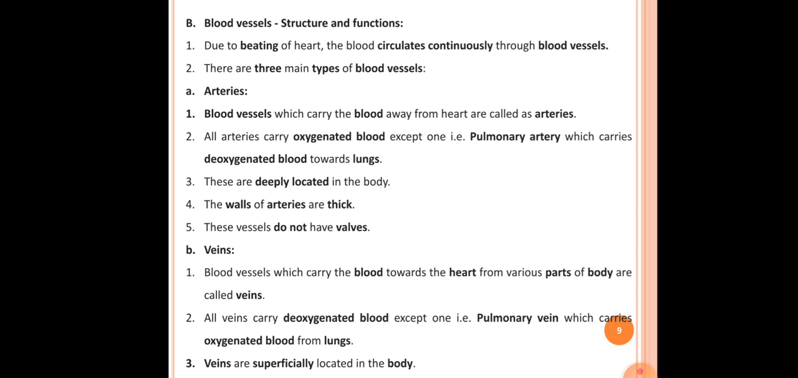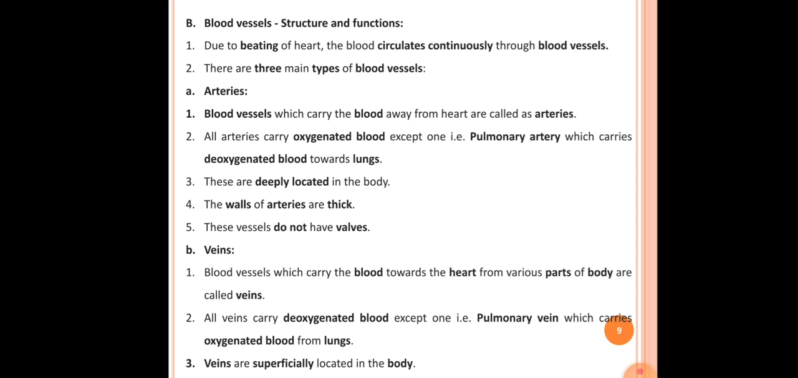See the arteries. The first type of blood vessel is arteries. In that, the first point is blood vessels which carry blood away from the heart are called arteries. Those blood vessels which carry blood away from the heart are called arteries.